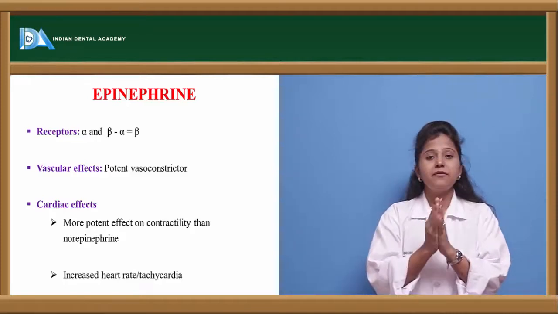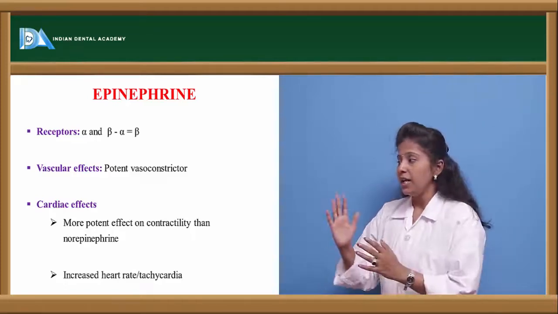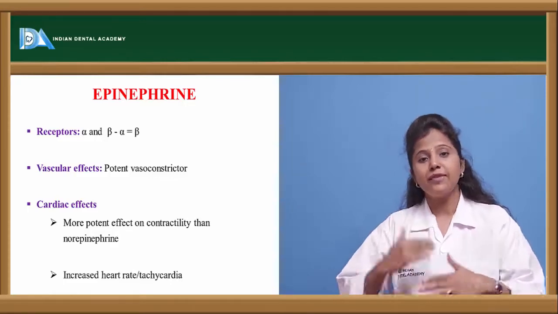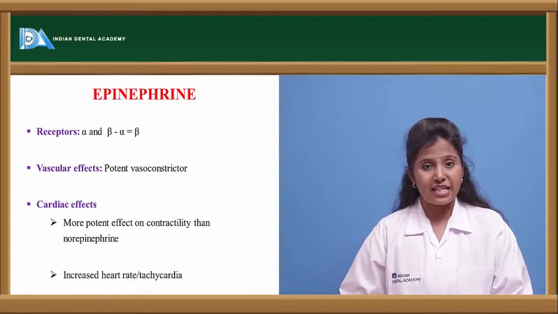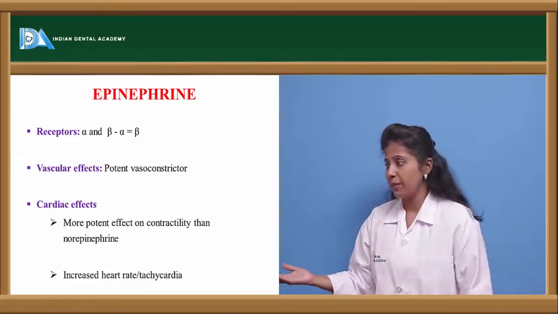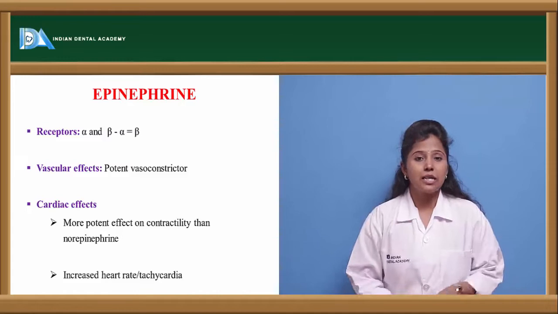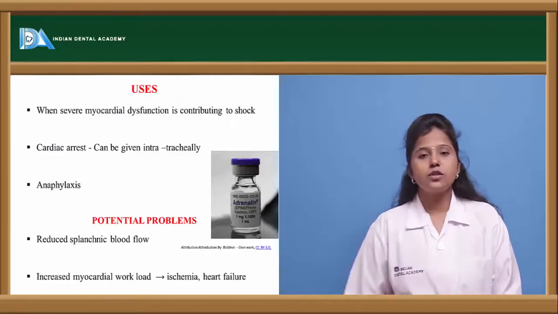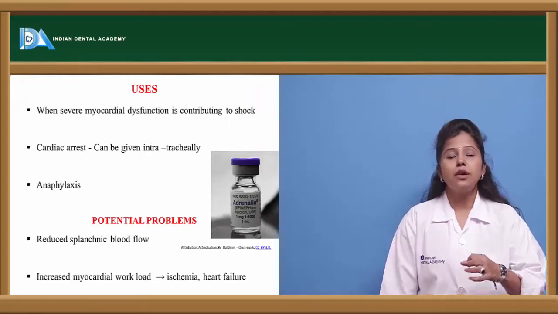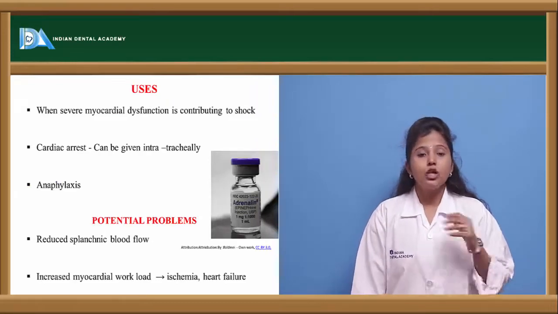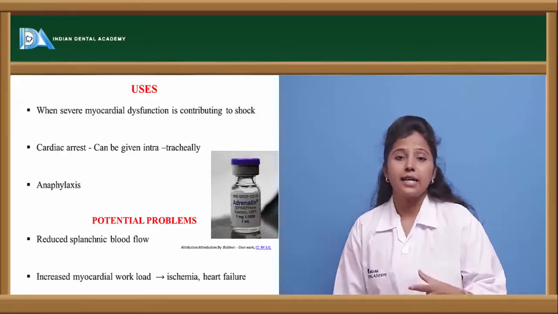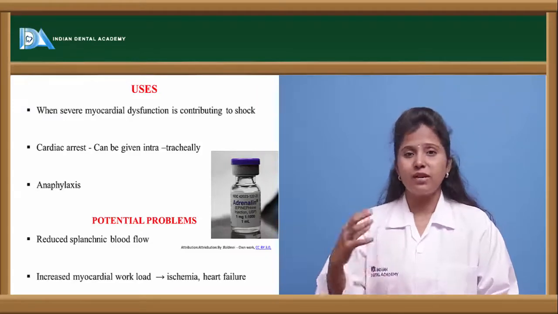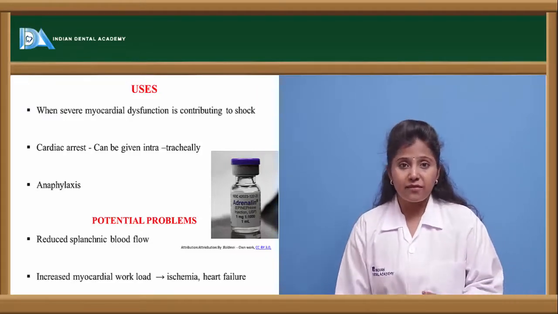When epinephrine binds to alpha and beta receptors, it causes contractility of the heart. Because of the effect of epinephrine, increased contraction of the heart will be observed, and there will be increased heart rate, or tachycardia. What are the uses of this epinephrine? Epinephrine is mainly used in cardiac arrest. If a person is suffering from a heart attack, or if there is any cardiac arrest, any reduced functioning of the heart, then epinephrine is recommended.